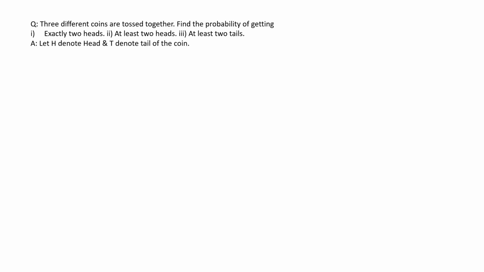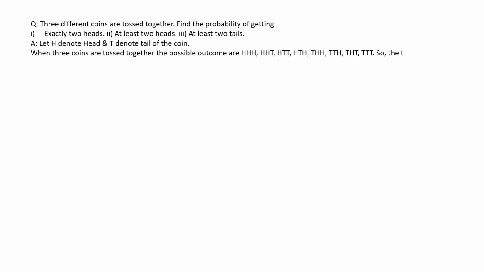Three different coins are tossed together. Find the probability of getting: first, exactly 2 heads; second, at least 2 heads; and third, at least 2 tails. Let H denote head and T denote tail of the coin. When 3 coins are tossed together, the possible outcomes are HHH, HHT, HTT, HTH, THH, TTH, THT, TTT. That means the total number of possible outcomes is 8.